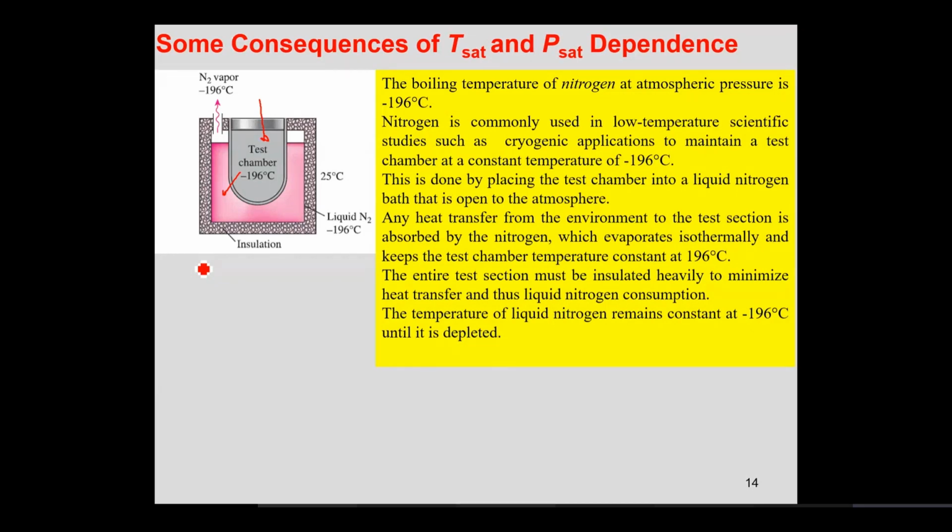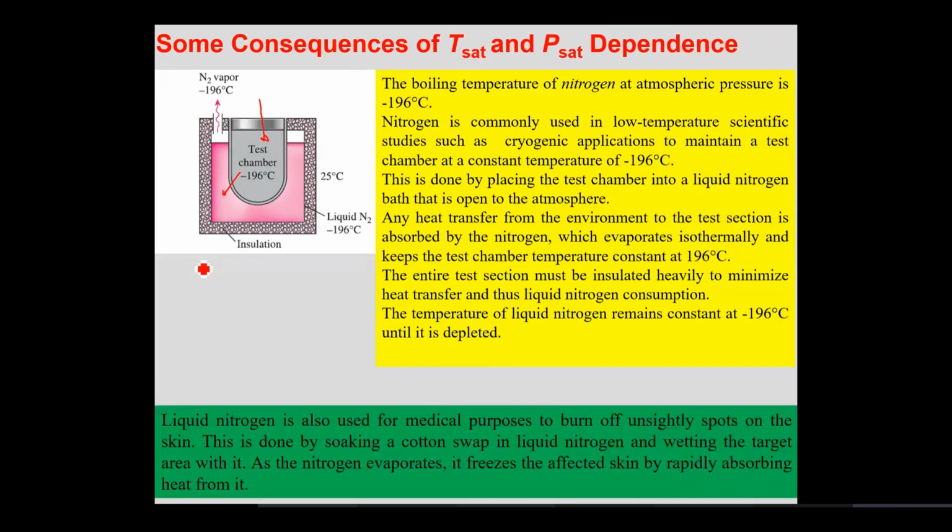All right. What they do is they soak or dip a cotton swab in liquid nitrogen. Now, the liquid nitrogen, as soon as it comes to the atmosphere, should be in which form? Gaseous form. Yes, sir. At 25 degrees centigrade, liquid nitrogen should convert from the liquid phase to the gaseous phase, because gas is the stable phase.